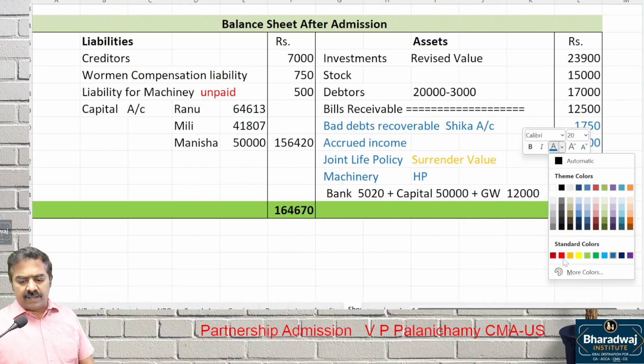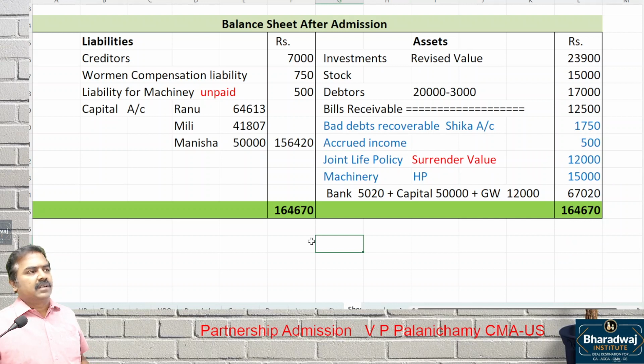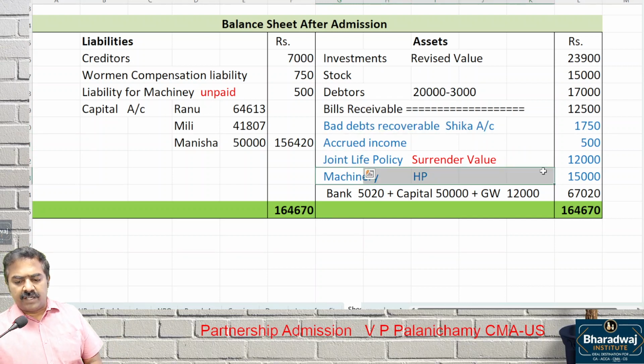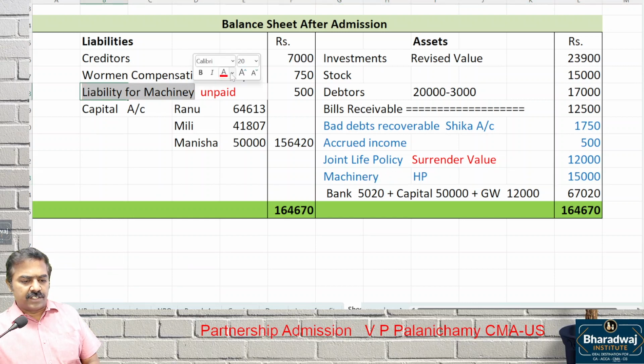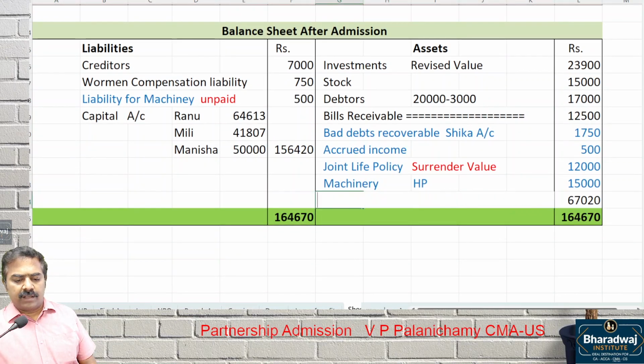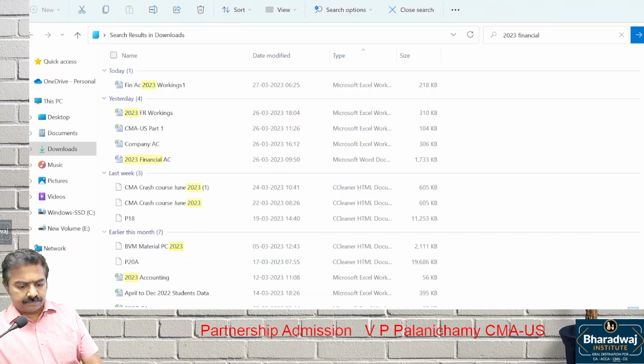What is the next one we learned? Revaluation. New adjustments we learned: bringing in unrecorded assets like bad debts recoverable, accrued income, machinery under hire purchase. Then liability for commission, which is given in the adjustment. With all this information, we prepare what? The balance sheet.